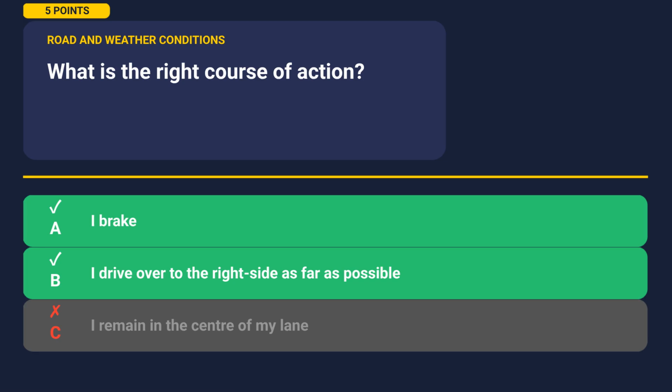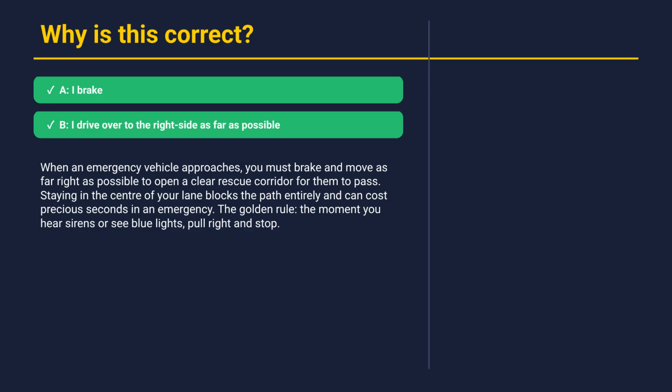The correct answers are A and B. Let's understand why. When an emergency vehicle approaches, you must brake and move as far right as possible to open a clear rescue corridor for them to pass. Staying in the center of your lane blocks the path entirely and can cost precious seconds in an emergency. The golden rule: the moment you hear sirens or see blue lights, pull right and stop. All right, let's move on to the next question.